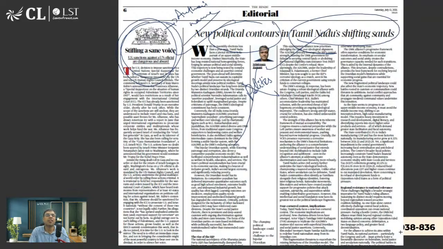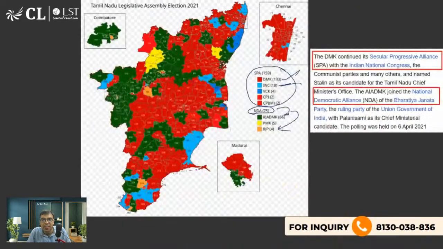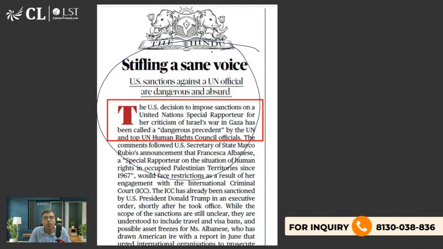Yes, this actually reflects the opinion of The Hindu editor. So it's actually The Hindu newspaper's opinion. This is the opinion of The Hindu newspaper. It's an editor's opinion. Yes, very good, Disha.